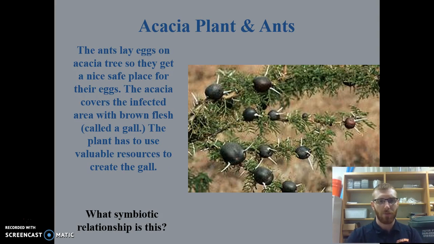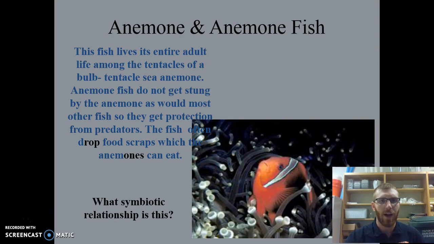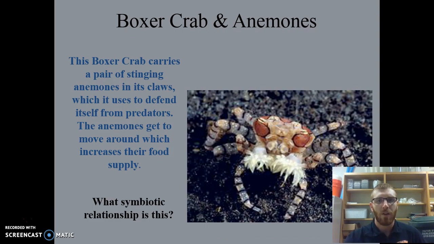Here are some examples. We can say that an acacia tree and ants can be considered parasitism due to what the ants are doing here. This one's actually debatable. Some people see it as a mutualistic relationship now. We'll talk more about that in class. You have the sea anemone and the clownfish. Everybody knows this one from Finding Nemo, and this is generally a mutualistic relationship. The boxer crab and anemones, same deal here.